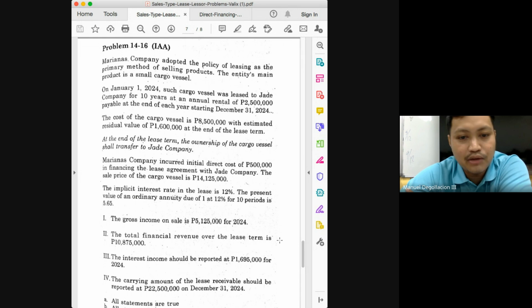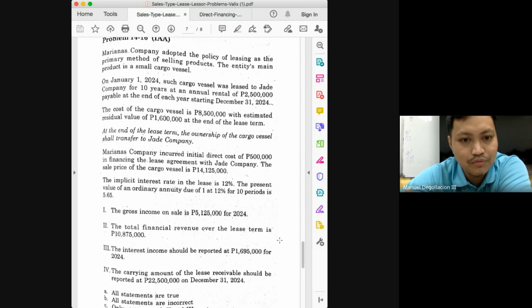The carrying amount of the lease receivable should be reported at 13,320,000. Would this be true? Carrying amount, no. It should be the net lease receivable. So it should be 14,125 times 12%, 1,695. Deduct that from 2,500,000.